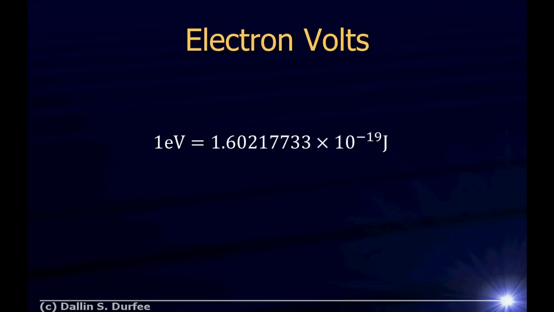Why do we use these units? Because they're very convenient. It turns out that this unit is defined such that if I have an electron and I accelerate it across a potential generated by two metal plates that have voltages that differ by 1 volt, its kinetic energy will be 1 electron volt. That's where that comes from. But if electron volts ever come up, that's how you convert it to joules.